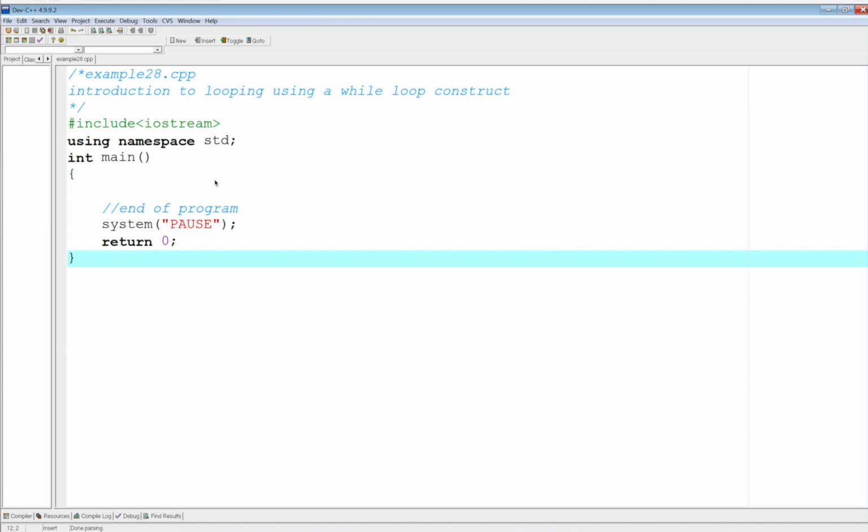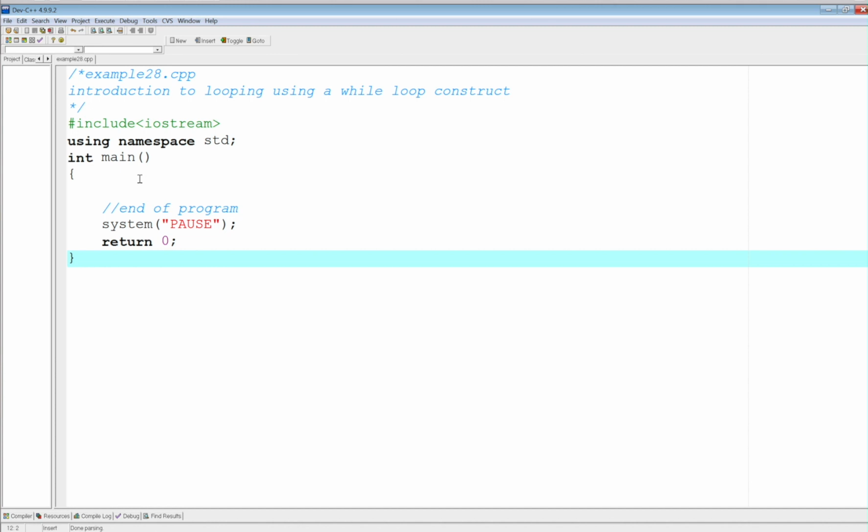Okay, so let's go ahead and write the source code for a while loop example to explain again how a while loop construct is put together. Now remember, I mentioned 3 items that you need for a successful while loop construct. One is the loop priming, second is the actual loop condition, and third, within the loop body, you need to have some sort of a loop control. So 3 items: priming, condition, and control.